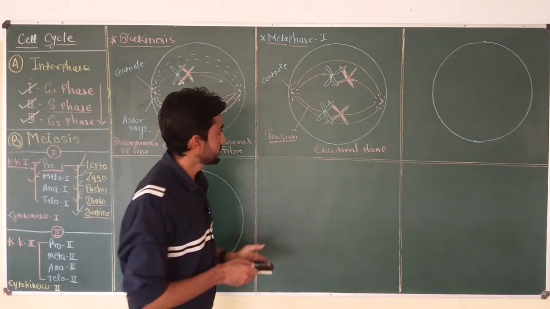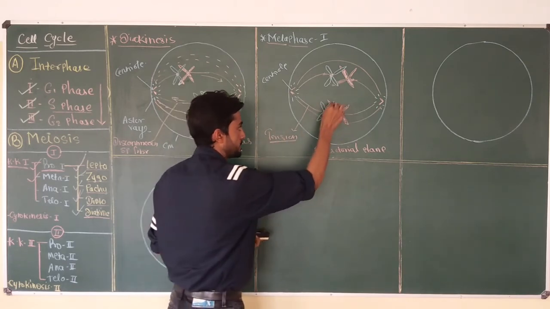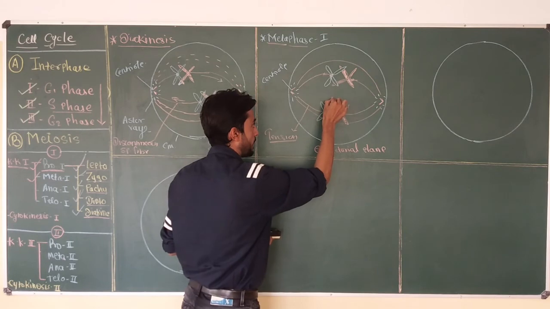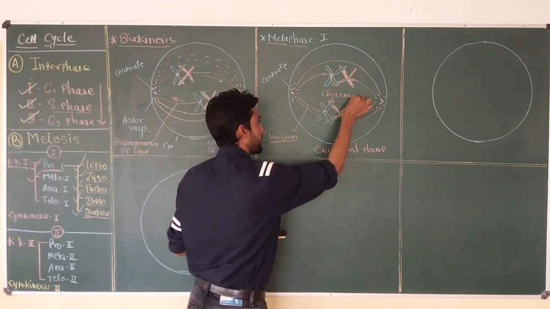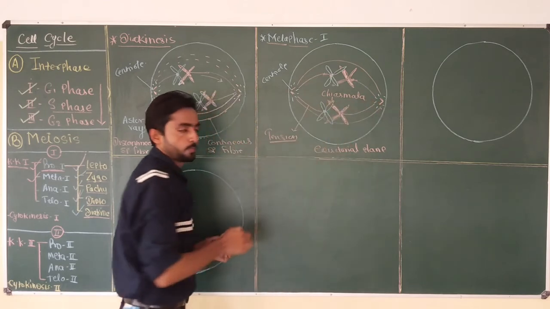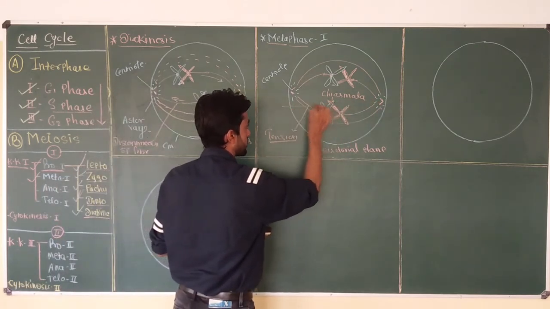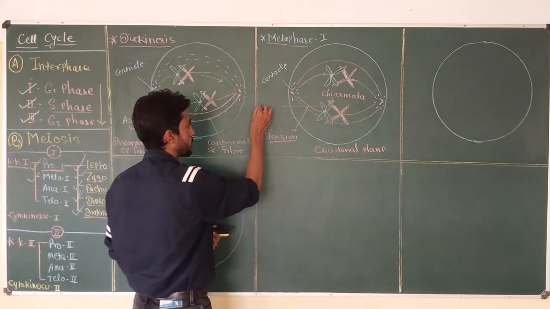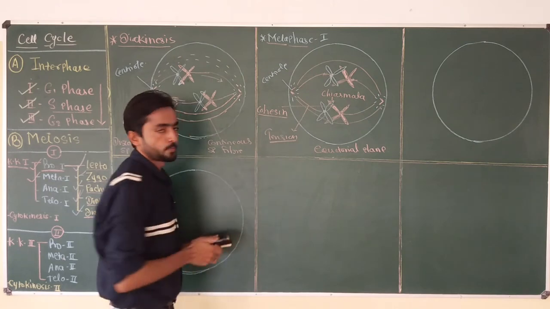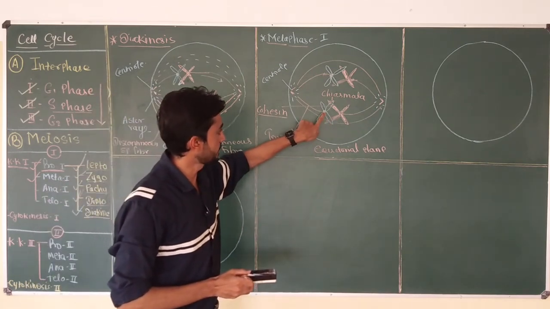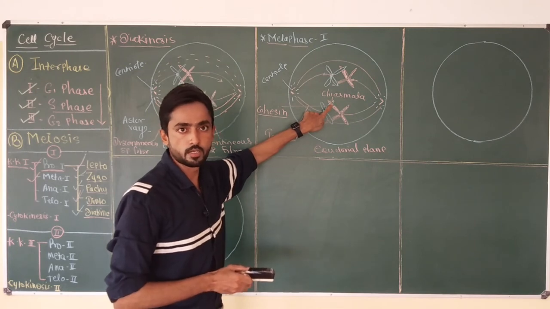Okay, now you can see here the homologous pair of the chromosome is attached to one another at this point, which is called chiasmata, and a special type of protein which holds these non-sister chromatids together is called cohesin. This protein complex is present at the centromere of the homologous chromosome as well as at the chiasmata.